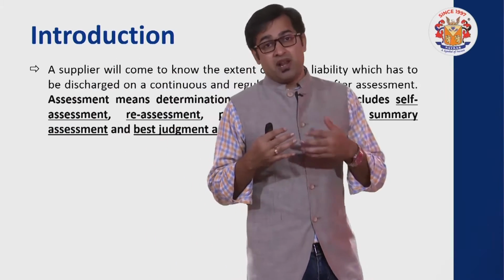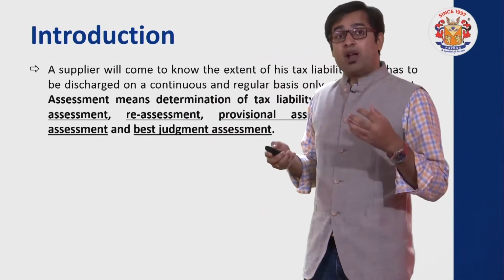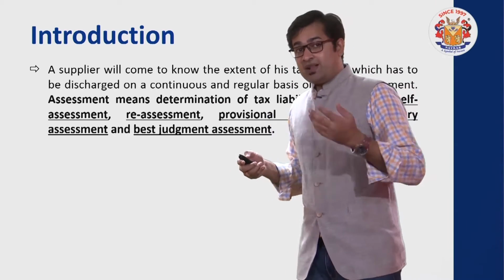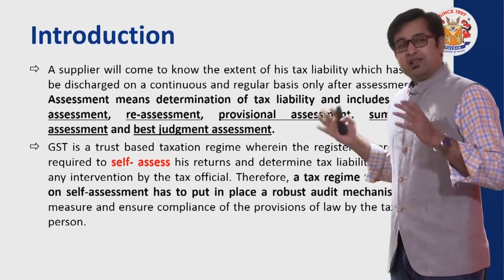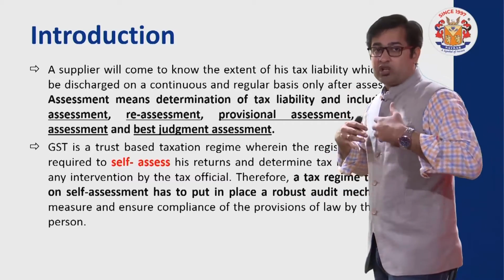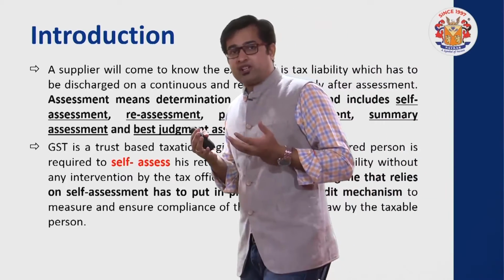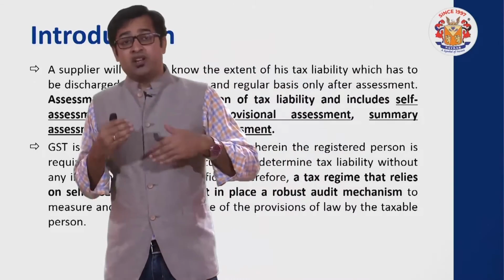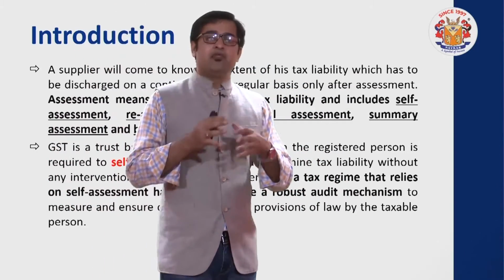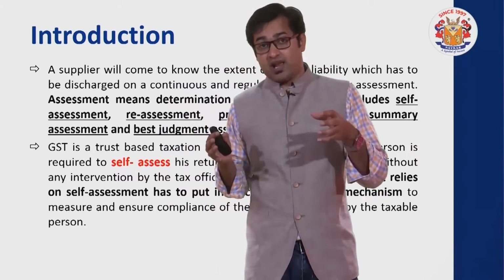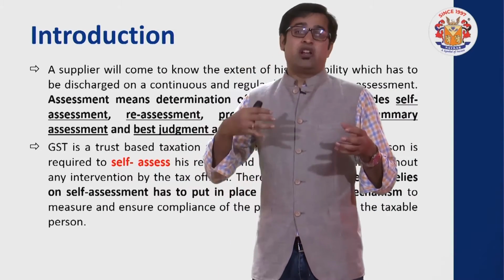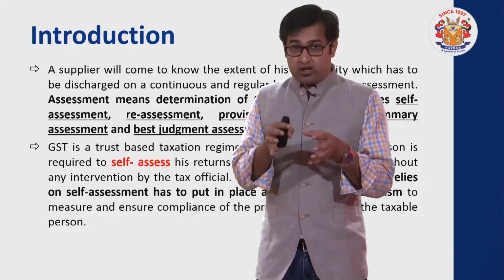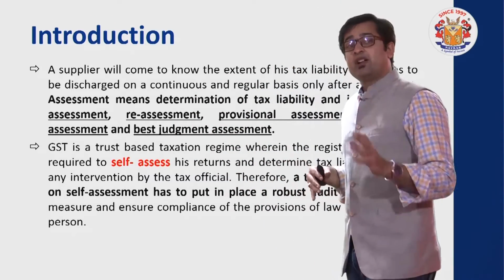So when he is making an assessment, it requires a thorough checking, and that thorough checking is done with the help of audit. The logic is very clear. Because we go for self-assessment, on our own we declare our assessment. We decide that this is our output tax liability, we decide that this is our input tax credit, and ultimately we set off both and we pay the differential amount.